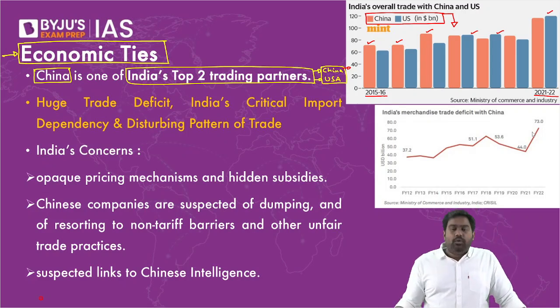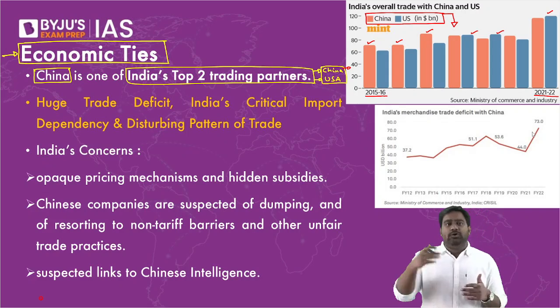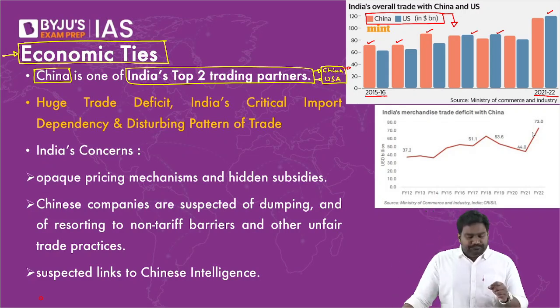Our trade volume is usually more than $100 billion. It's anywhere between 110 to 130, 139 billion dollars. That is the range of our trade volume. If you take the total of our exports and imports, the trade volume is anywhere between 110 to $139 billion. The problem is, in this trading relationship, there is an unequal relationship.